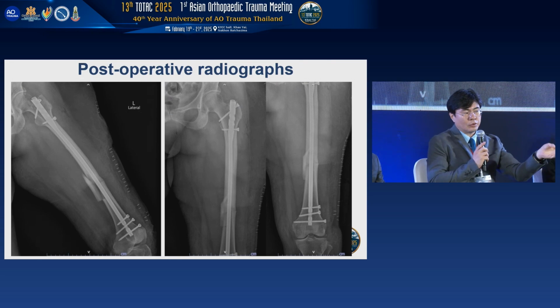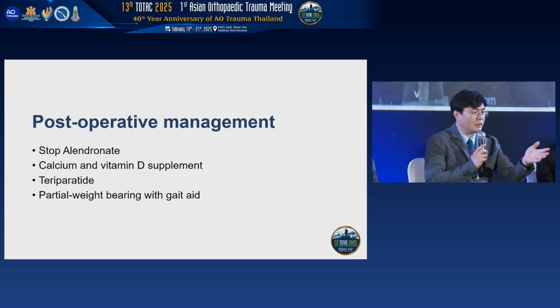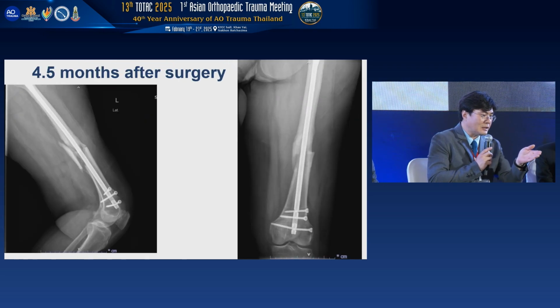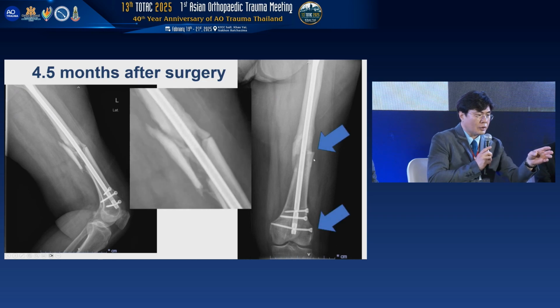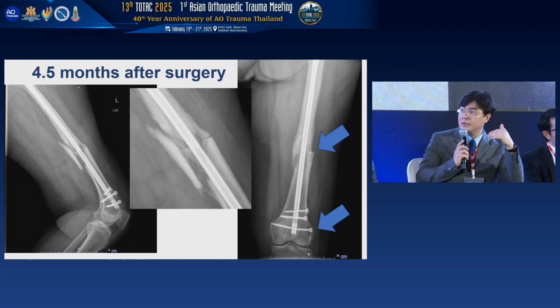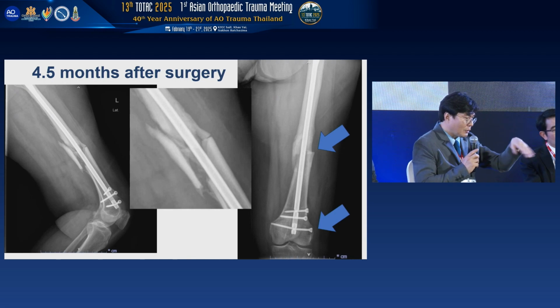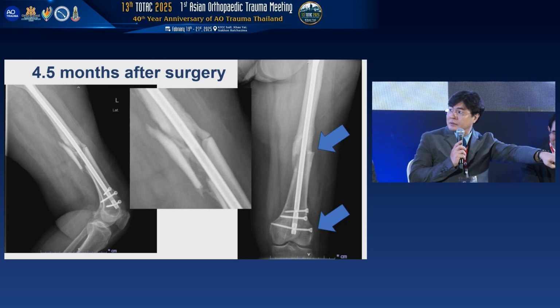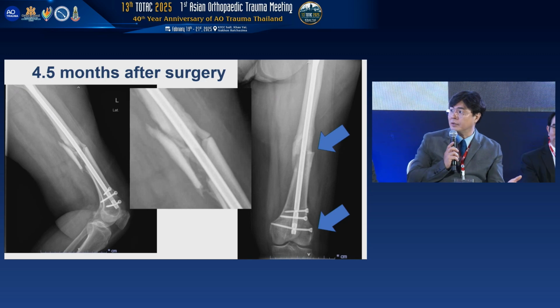And then 3, 4, or 5 months later, the X-ray shows displaced translation to the lateral cortex, and the screws are broken and pulled out. You can see that the nail is already sinking down. Yes, so that means instability.